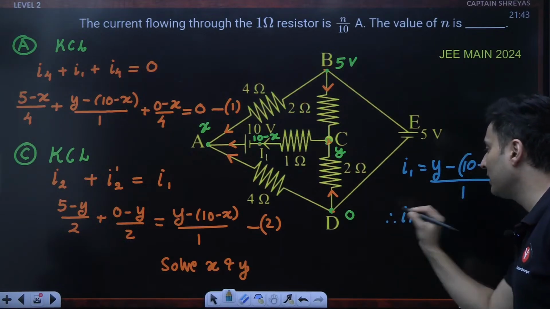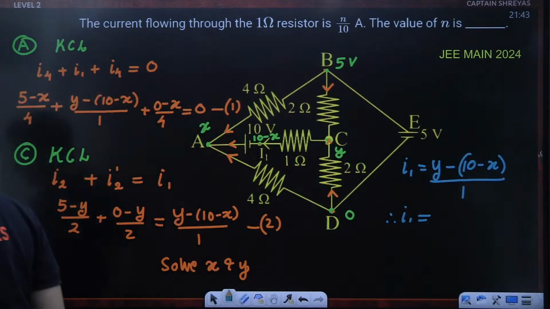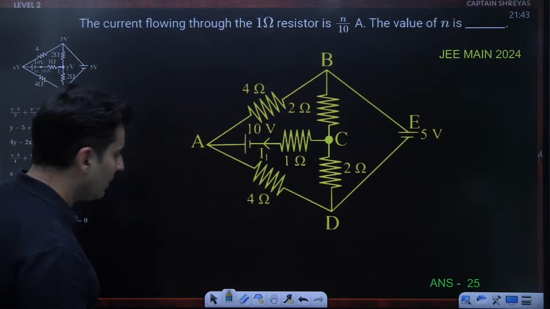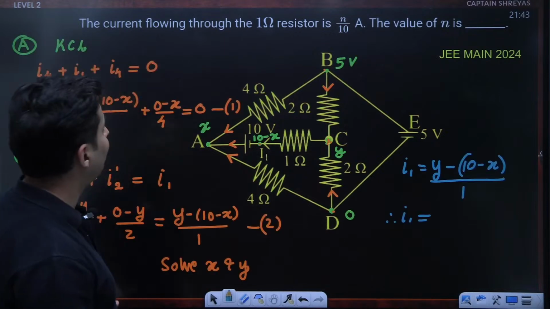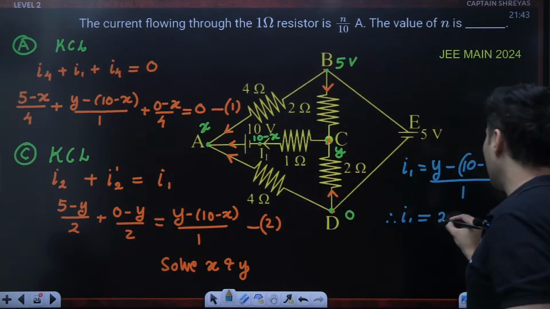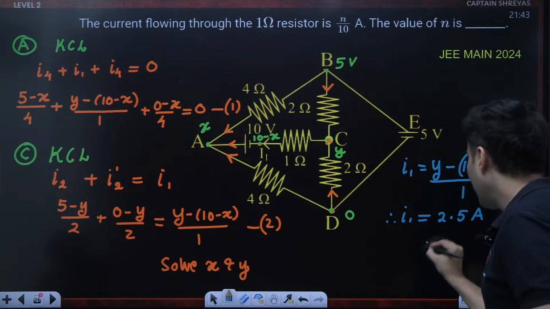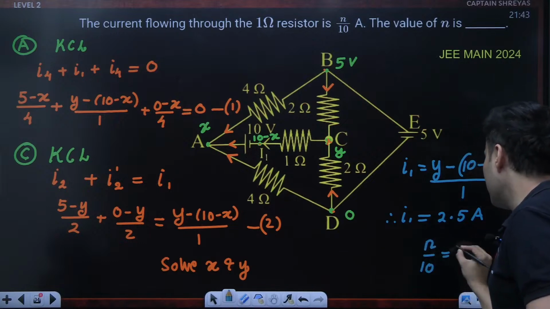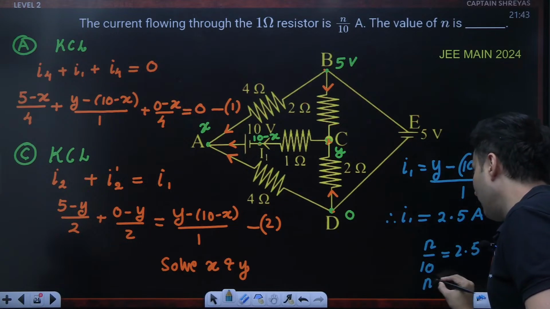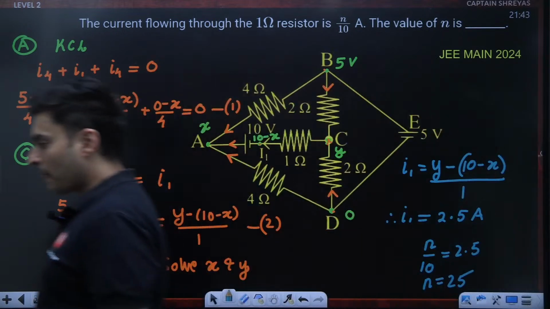Solving this, you will get the value of I1. Yep. Is that clear? So I think the value comes out as 25. So N is 25. That means I1 is coming out as 2.5 ampere. So basically N by 10 is 2.5. So the value of N that you get is 25. That is the answer. Cool.